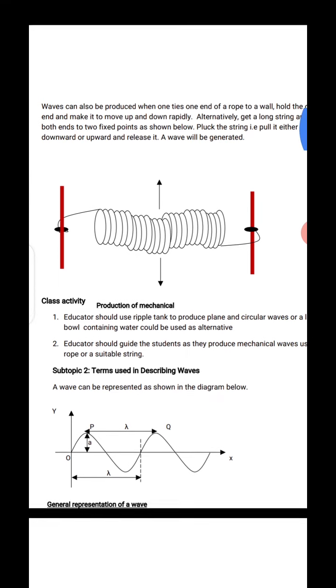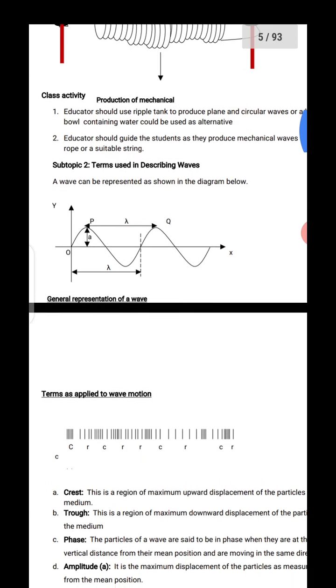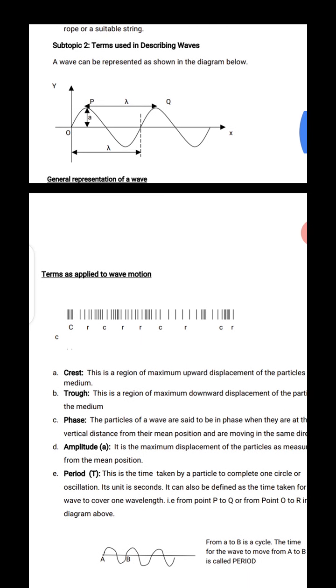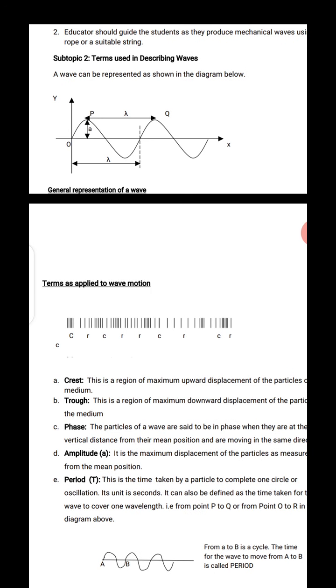Now, the second thing I want to discuss here is the terms that are used in wave. These are mechanical waves anyway, and we are still going to talk about what a mechanical wave is all about. That is when we talk about the wave that requires a material medium, because any mechanical wave is typically a wave that requires a material medium.